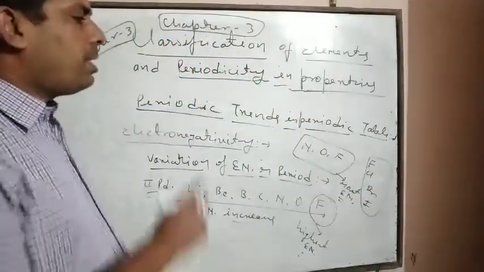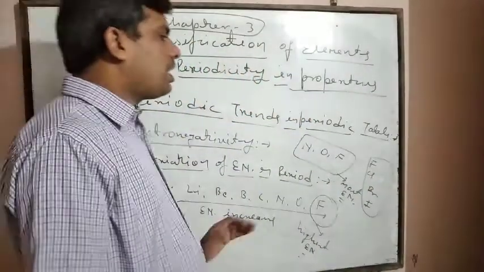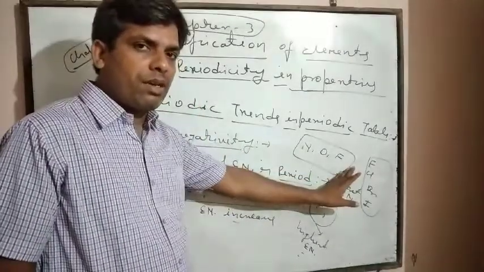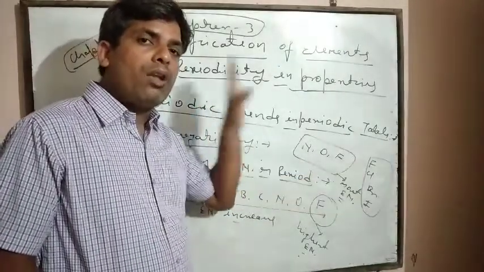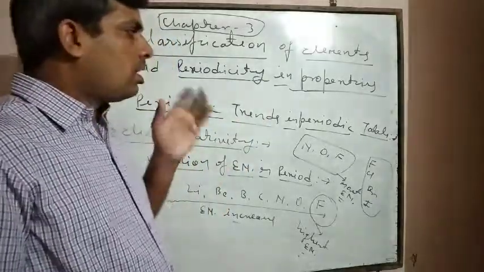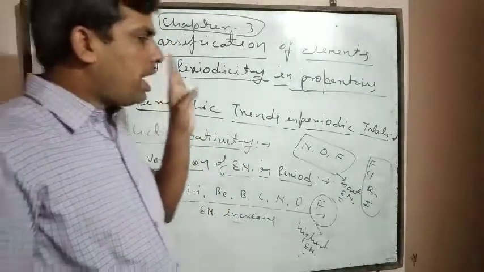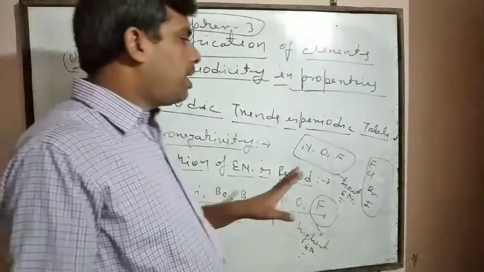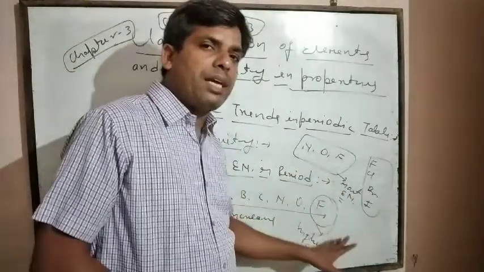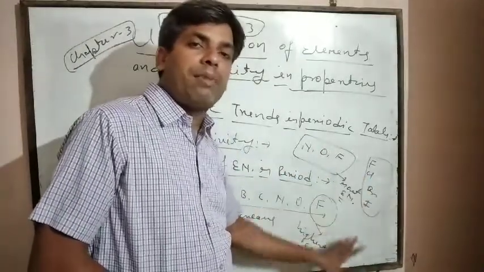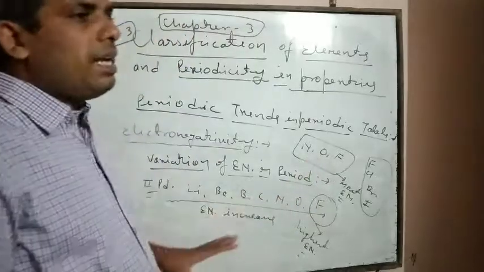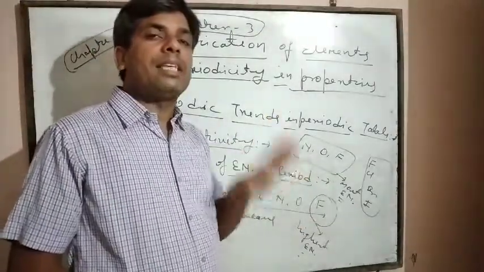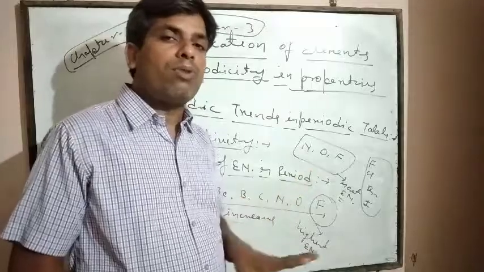17 group elements have a smaller atomic radii. That's why they have a high value of electronegativity. Among all groups in the periodic table, 17 group elements have a high value of electronegativity. Why? Because they have a smaller atomic radii. Alkali metals have a bigger atomic radii. That's why they have a lesser value of electronegativity.